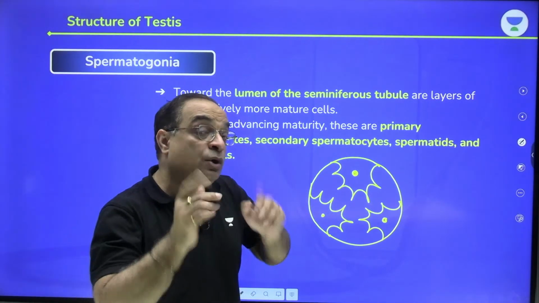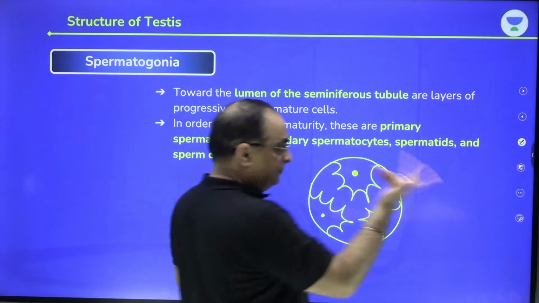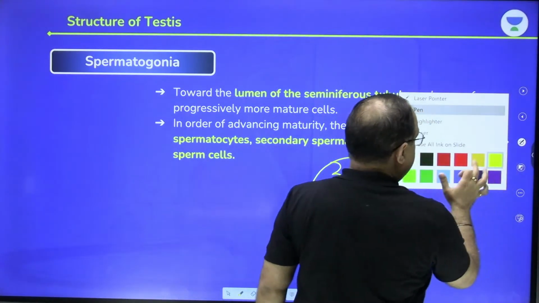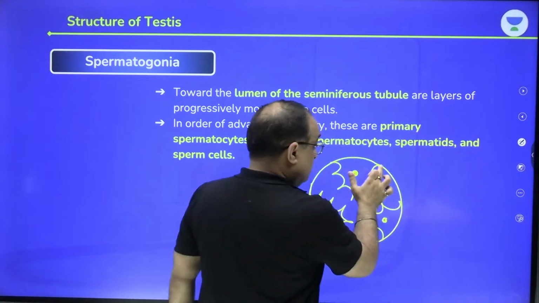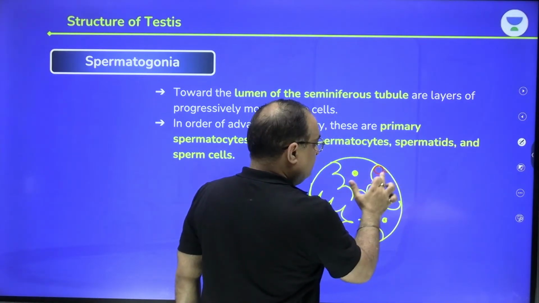Now I'll tell you where spermatogonia are located. Let me use a different color for them. Okay, which color should I choose? Okay, red color. One spermatogonium, another.